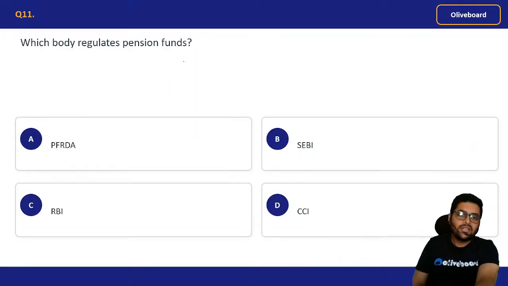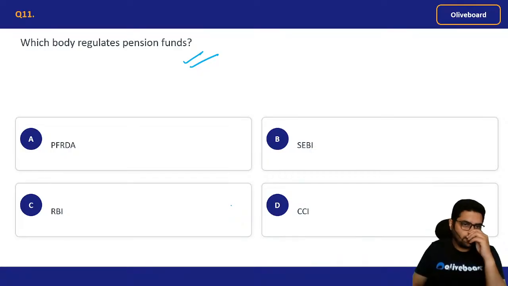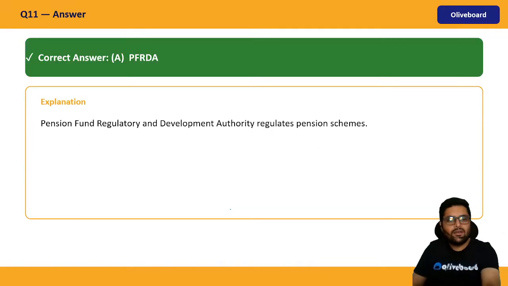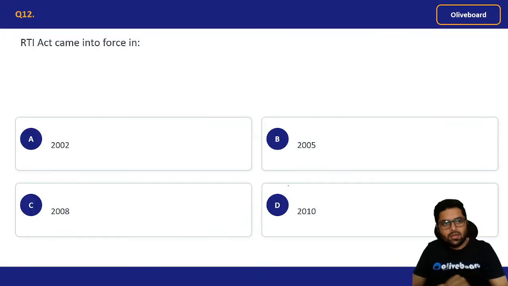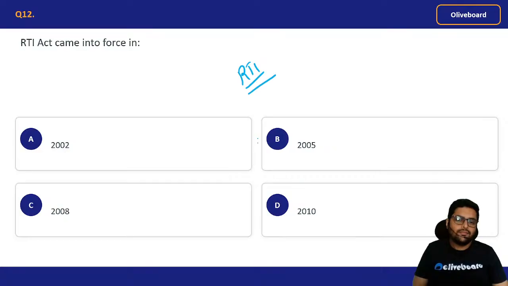Which body regulates pension funds? Pension funds. Pension Fund Regulatory and Development Authority, right? Next, the RTI Act came into force. We just talked about it. Right to Information. Remember? RTI Act. It came into force in